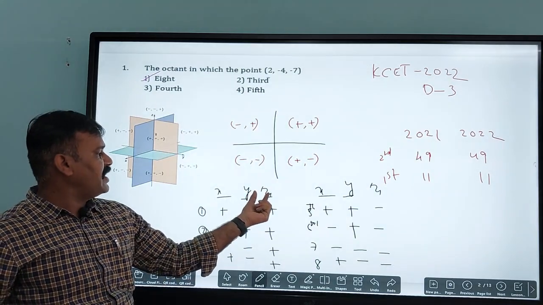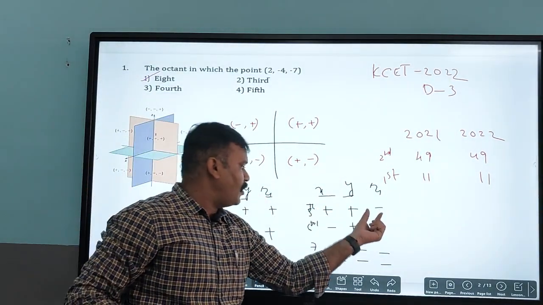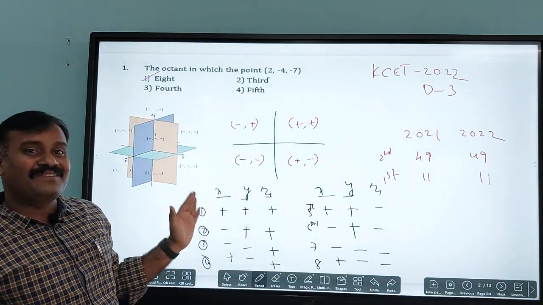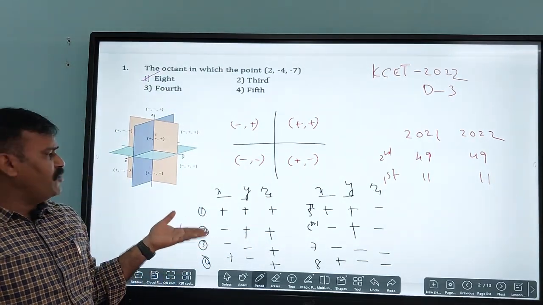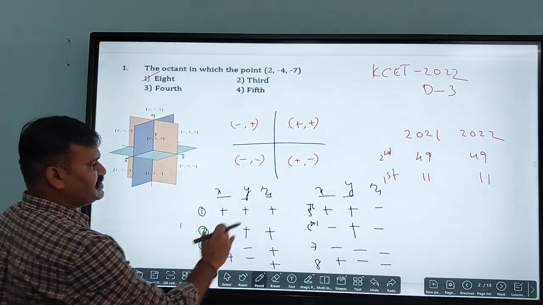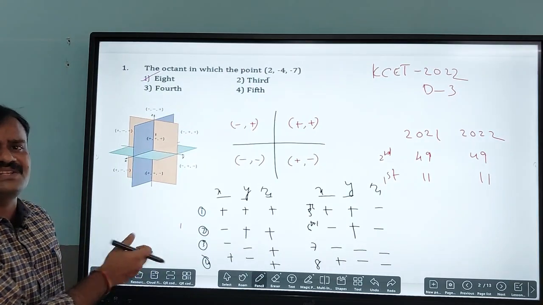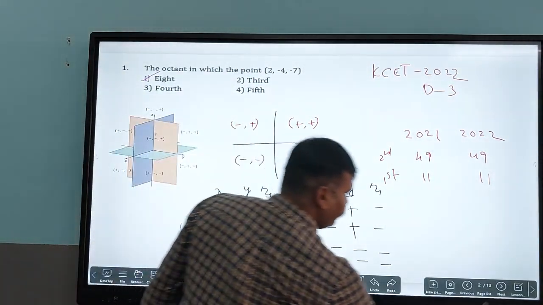Next, you need to add the z coordinate, that is all positive signs and all negative signs. So that is the first to 8th octant. We cannot even memorize these by rote, and even if you memorize them you cannot remember them for long. That's why this is a very simple trick I am telling you to remember these things. Within 10 seconds you can answer this question. Here comes the next question.